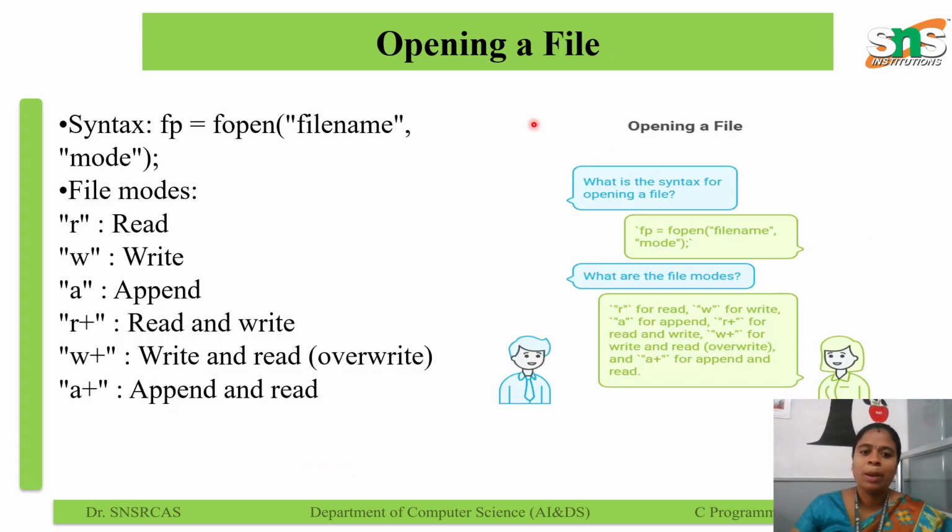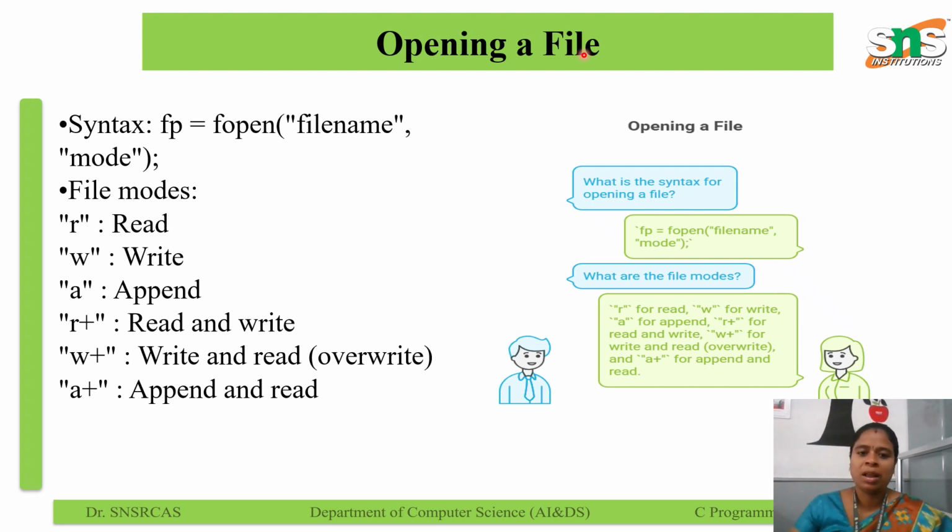Next one, opening a file. Before performing any file operations such as reading, writing or appending data, the file must first be opened. In C, this is done using the fopen function. The syntax for file open: file pointer equals fopen, where fopen is the function, then the file name and then the mode. Mode is nothing but read or write, append, or read and write mode, like that. Opening the file establishes a connection between the program and the physical file stored on the disk. It also allows the program to know how the file will be used: read, write or append mode.